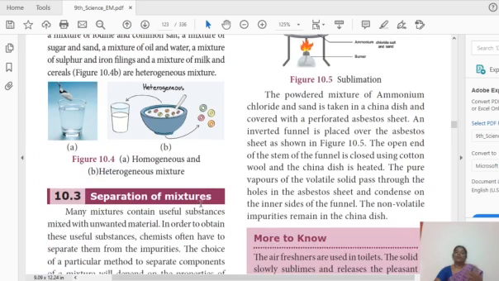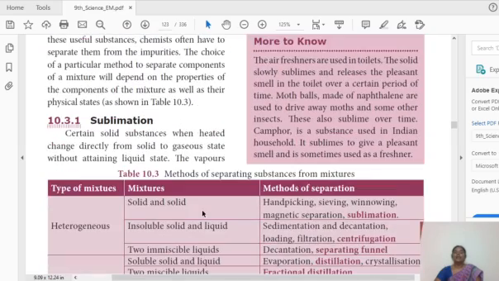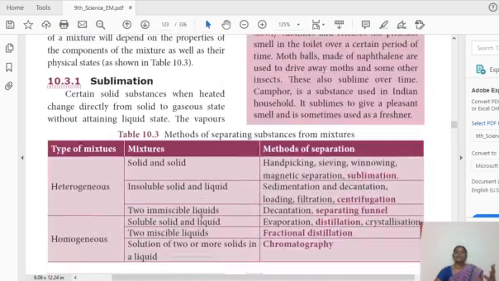Now I am moving to separation of mixtures. Already we discussed elaborately the various separation techniques for mixtures, so I will just give you a quick recall. What are the techniques we use for the different types of homogeneous and heterogeneous mixtures? If it is a solid mixture, we use many methods. Here in 9th standard we discuss the sublimation technique. What is meant by sublimation? When we heat a certain substance, the solid directly goes into a gaseous state. Once it is cooled down, the vapor becomes a solid again. This is the sublimation technique.